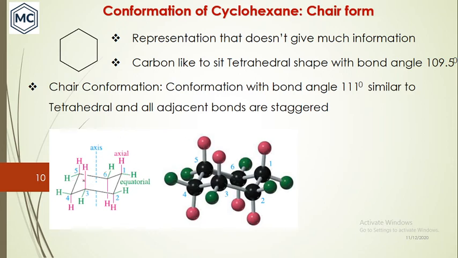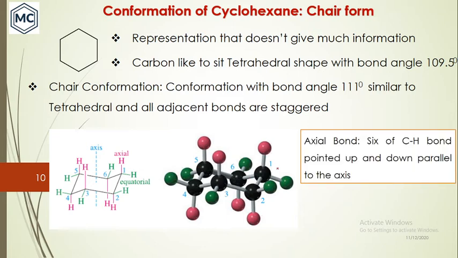So this is the chair conformation. You can see that this shape looks like a chair. This is the first carbon, this is the second carbon, third, fourth, fifth and sixth carbon. This is the model of cyclohexane. The first carbon is here, and you can count the carbons as shown here.